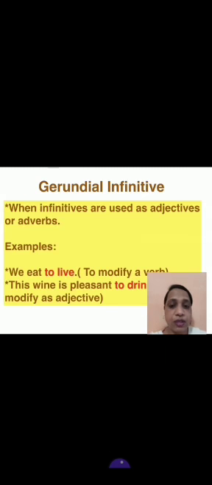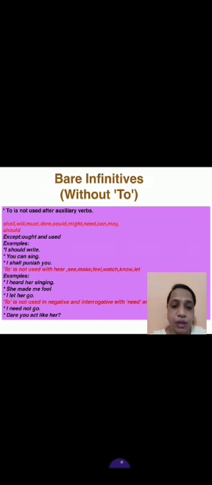Now gerundial infinitive. When infinitives are used as adjectives or adverbs, they are called gerundial infinitive. Like we eat to live, to modify a verb. This wine is pleasant to drink. Here this verb modifies as an adjective. I hope it is clear to you. Use of infinitive: simple infinitive with too and enough, and with it, and one more, gerundial infinitive.